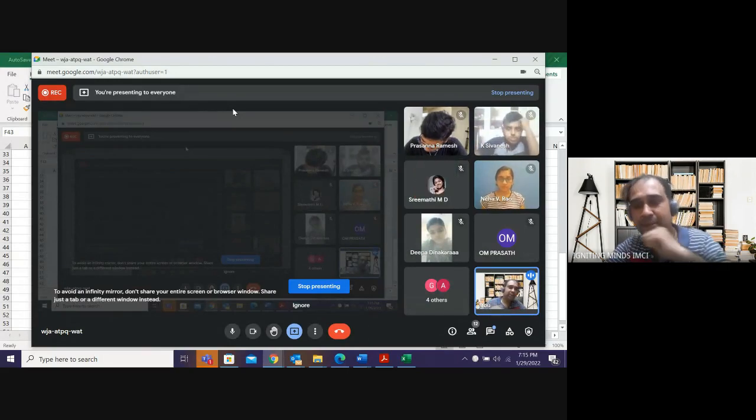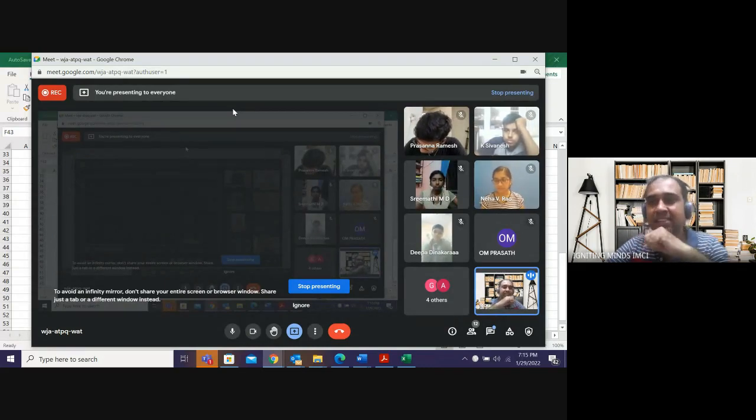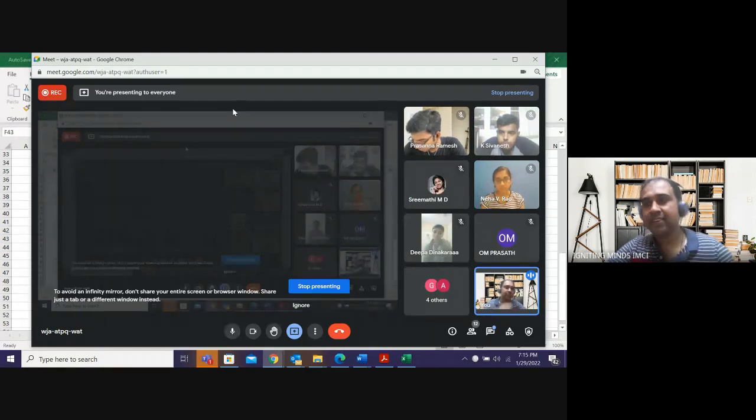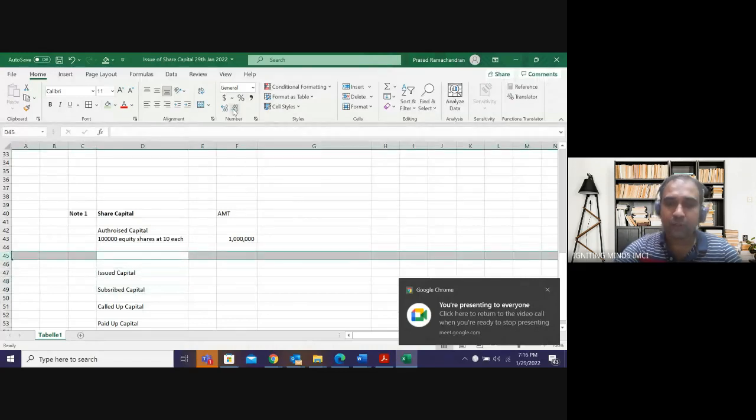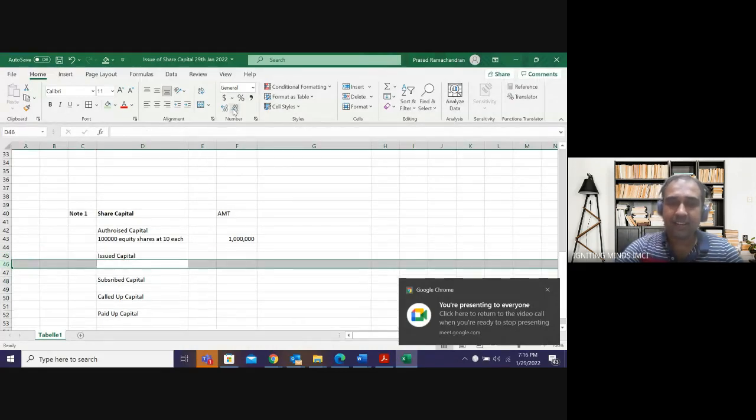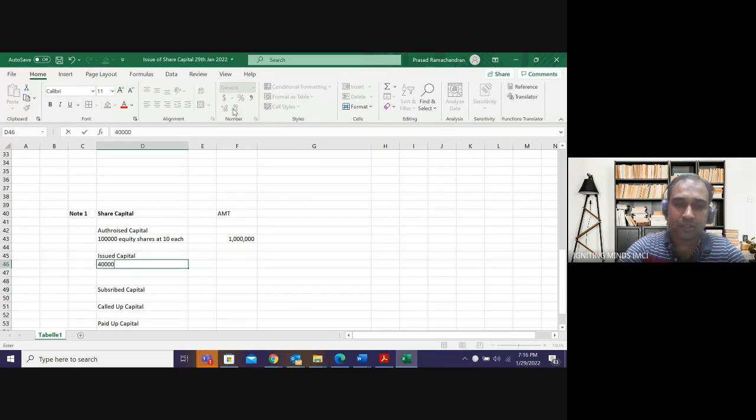But today I don't have a requirement of 10 lakh. I'm a startup. I don't want 10 lakh today. For me, 1 lakh is enough today. Tomorrow or after 6 months, if I want additional capital, I will raise. So out of 10 lakh, I decide to raise only 4 lakh from the public. How many shares do I have to issue? I have a limit of 1 lakh equity shares, but if I want only 4 lakh capital, then how many shares do I have to issue? 40,000 shares at the rate of 10.